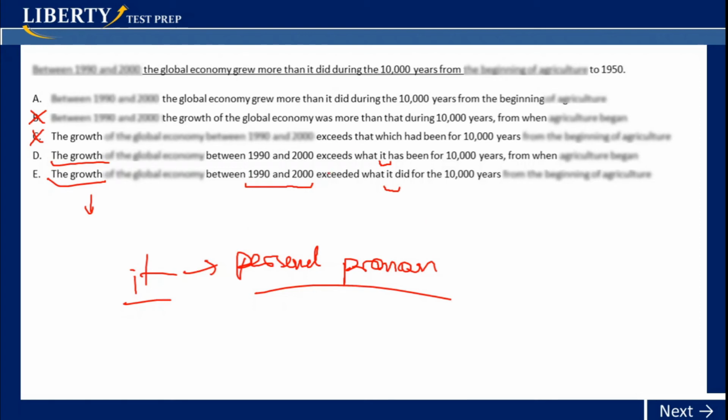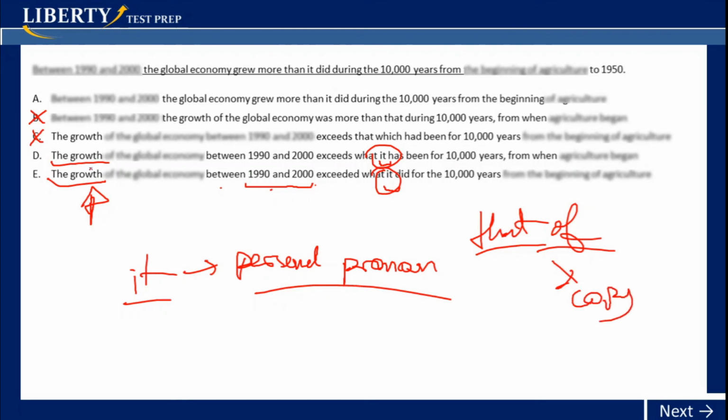Actually the meaning here is that we're comparing this growth of these years, 1990 to 2000, to another growth that happened before, for the previous 10,000 years. So there are two growths we want to compare. So it doesn't work because it refers to this growth between 1990 and 2000. In this case, it should have been "that of," because "that of" creates a copy. All right, so because those two are wrong, we had eliminated already B and C. Letter A is our answer.